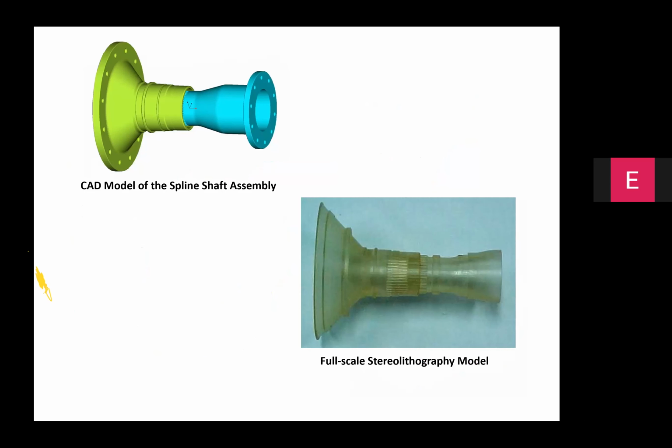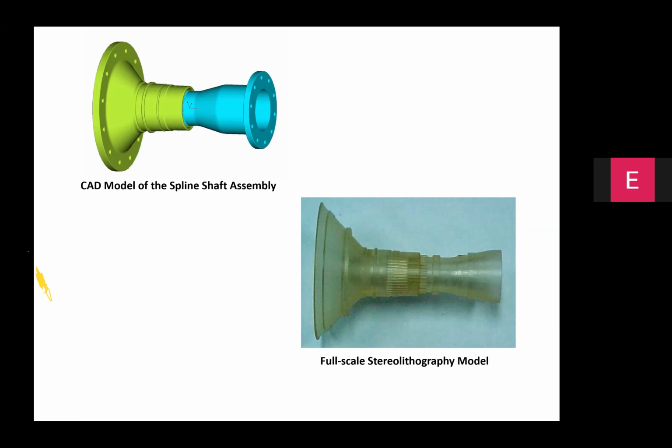And what we did in this case was create replicas of both these parts using stereolithography. And you can see the male shaft and female shaft. This is called the turbine shaft. This is called the fan shaft. We created 1:1 replicas of this shaft assembly using stereolithography. The focus was on the spline joint.